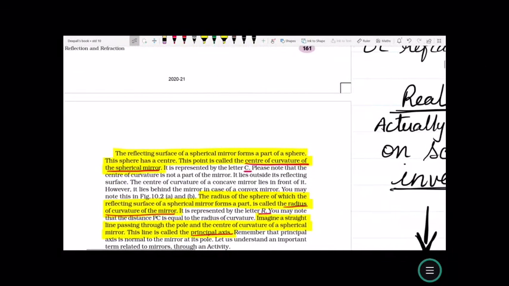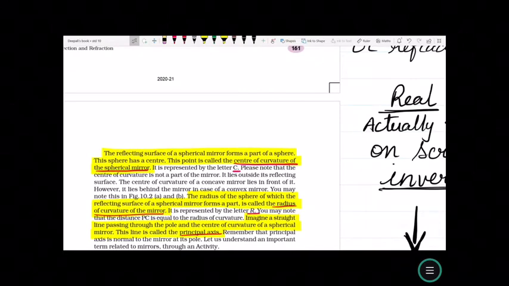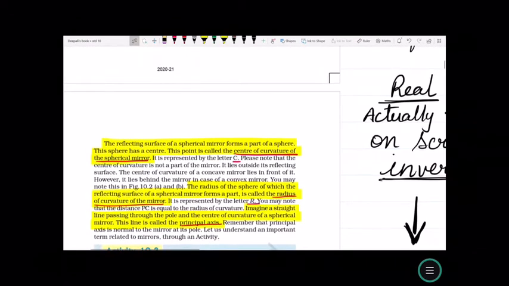The reflecting surface of the mirror forms a part of a sphere. This sphere has a center, and this point is called the center of curvature of the spherical mirror. It is represented by C. Please note that the center of curvature is not a part of the mirror and it lies outside the reflecting surface. The center of curvature of a concave mirror lies in front of it. However, it lies behind the mirror in the case of a convex mirror.